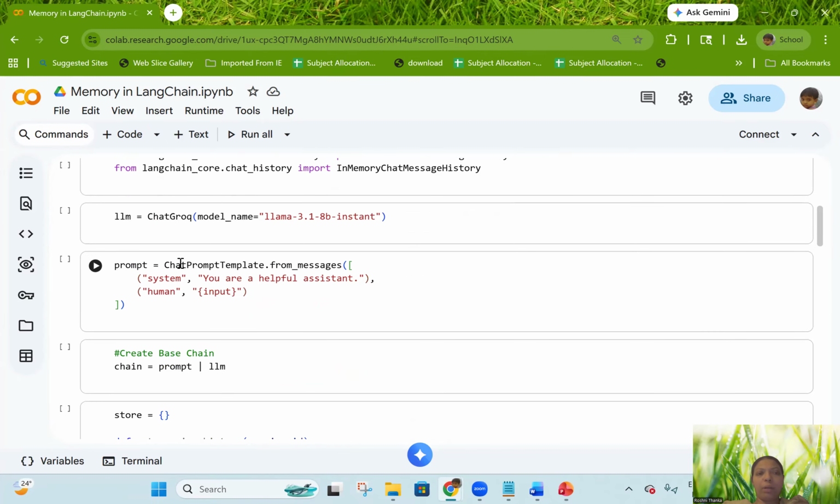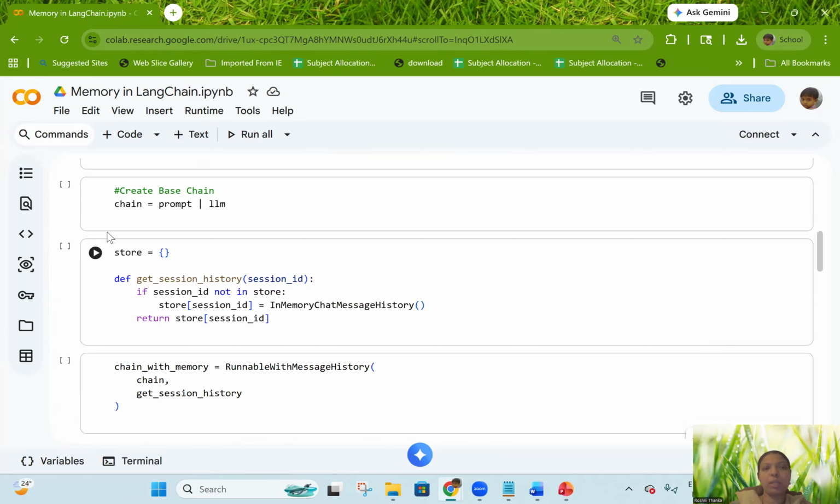So where I'm using the chat prompt template from message, I'm giving the system the information: you are a helpful assistant. That is the condition I'm going to give. Next, the human input is the input which we get from the user. And then here is the prompt. We have already learned what the importance of the prompt is.